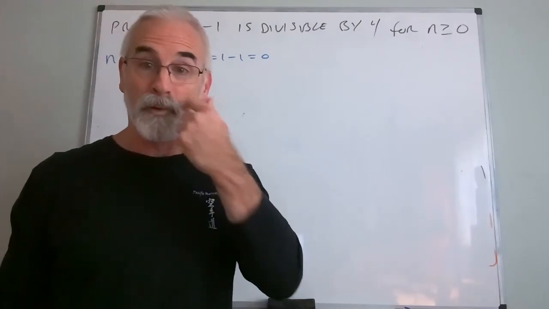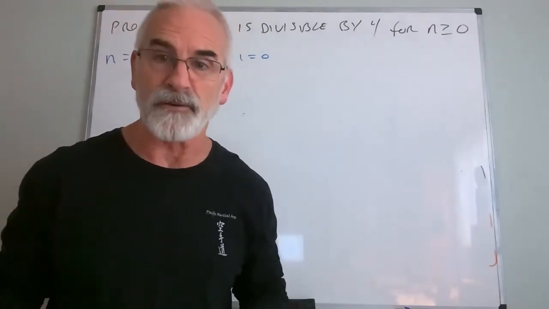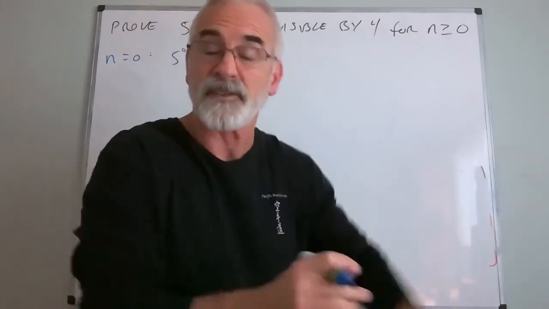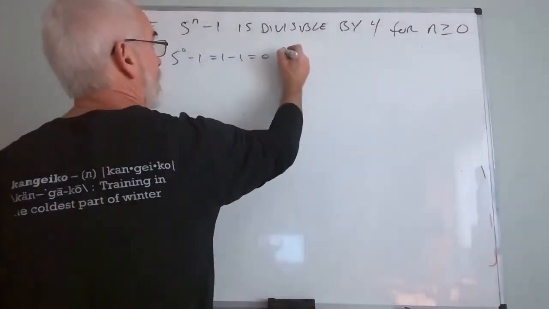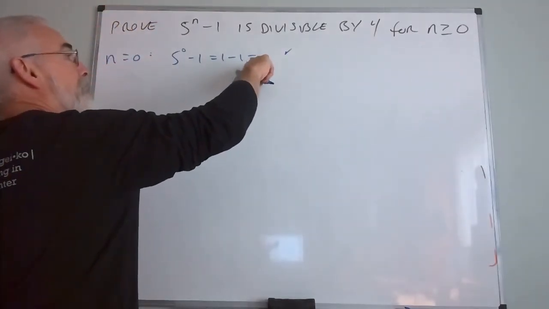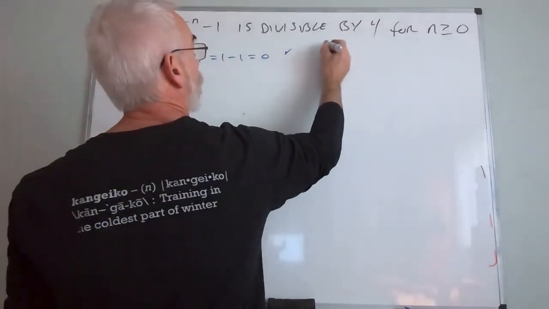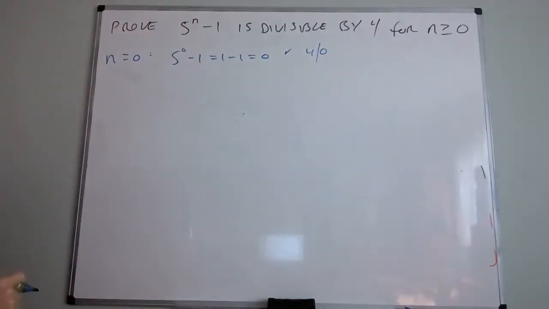If 0 is in the numerator, that means I have no remainder. Remember, the definition of divisibility actually has to do with the fact that there's 0 remainder. So I'm not equaling another side. This is 0 is divisible by 4, or in other words, 4 divides 0 is another way of saying that one.